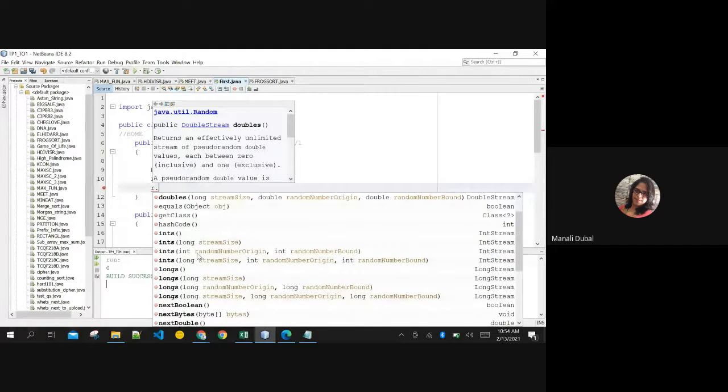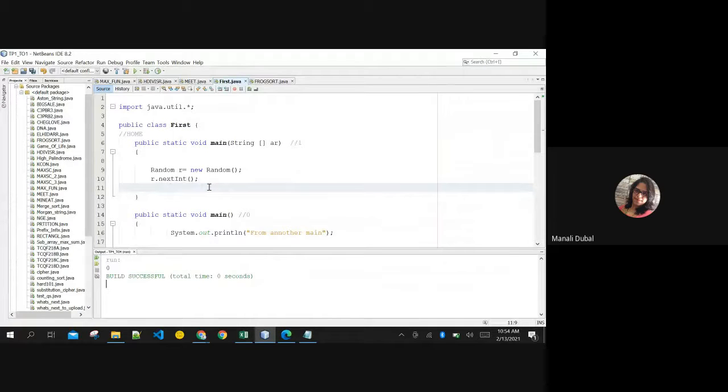Same for integer also. See, random, this is origin, for random range. For the range that you give, you can mention the range here, right? Also, nextInt will give you numbers, but again it is in the same format, 0.0 to, I think, 1.0, the same thing as Math.random.